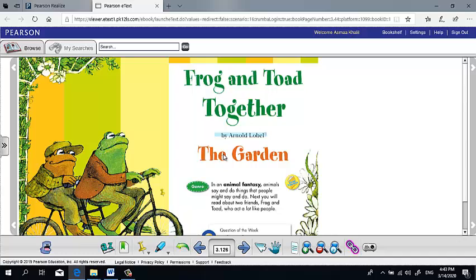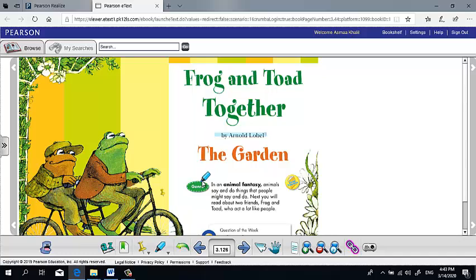After that, I should know the characters. Characters mean people and animals in the story. In this story, we don't have any people. We have just two frogs. The first one, his name is Frog, and the other one, his name is Toad. After that, I should know what kind of story this is, the genre of the story. The genre of the story is animal fantasy.